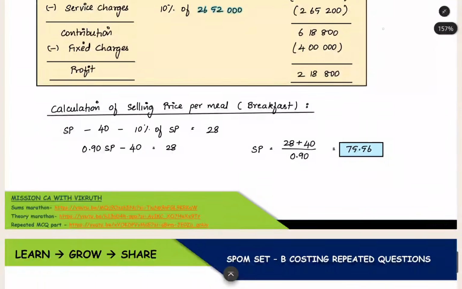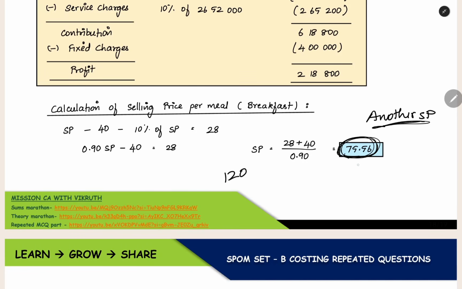Now when you are seeing breakfast, selling price minus variable cost reduced to 40 for breakfast, and then 10% of selling price is the service charge. That is still the same. 28 rupees contribution you have to get. Now when you solve this equation, you will get 75.96. This is the another selling price for breakfast. What is the meaning of another selling price? Lunch and dinner you will be selling at a price of 120 rupees per meal, but breakfast you will be selling at a price of 75.56 per meal.